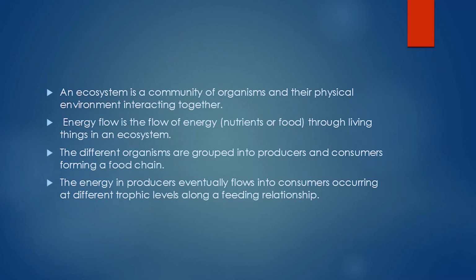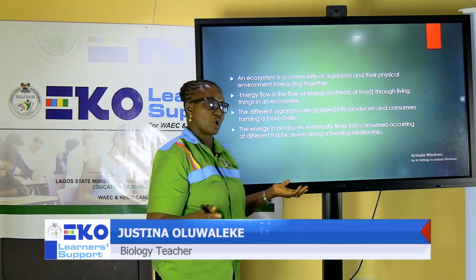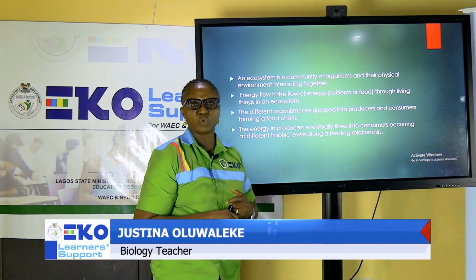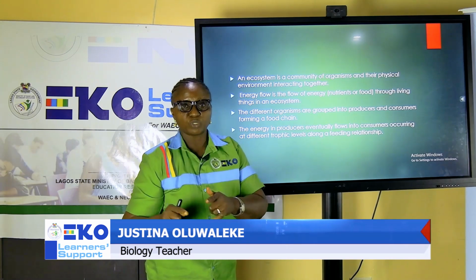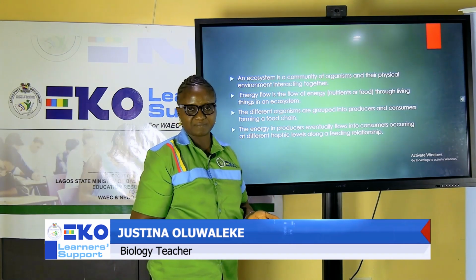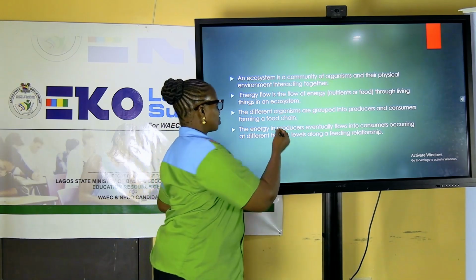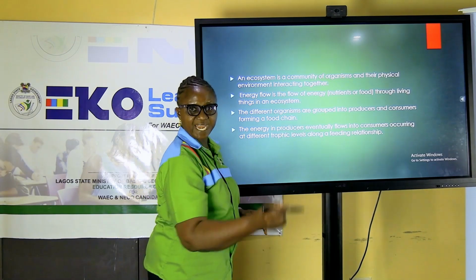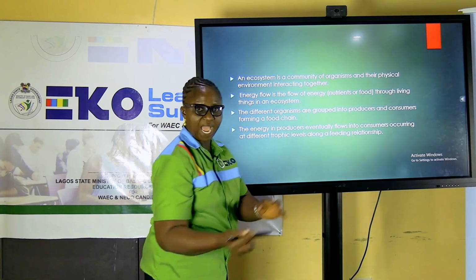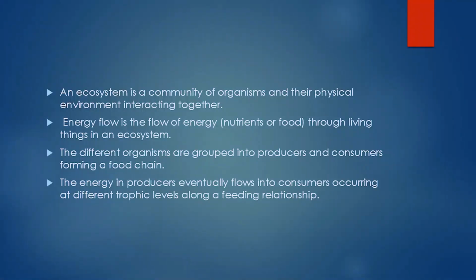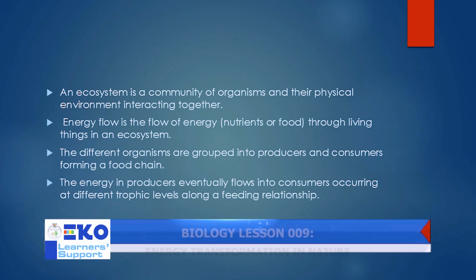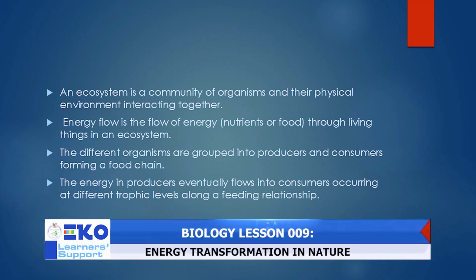The different organisms are grouped into, the first one is producer, and the second group is consumer, forming a food chain. When you draw a food chain, our focus today is not on food chain, but usually a food chain will always begin with a producer, which has to be a plant, an organism that is able to produce their own food. So along that line, we have energy being transformed from plants to animals in form of chemical energy. The energy produced eventually flows into consumers occurring at different trophic levels along a feeding relationship.